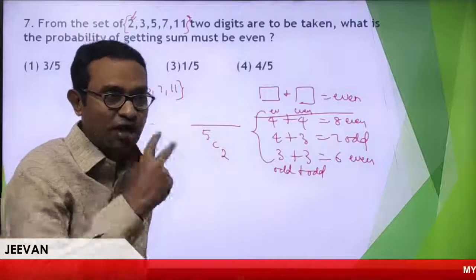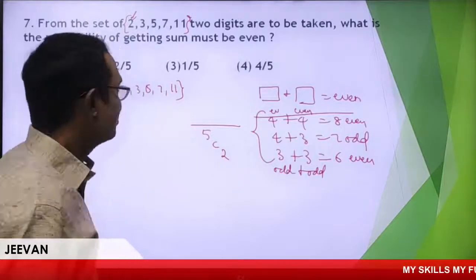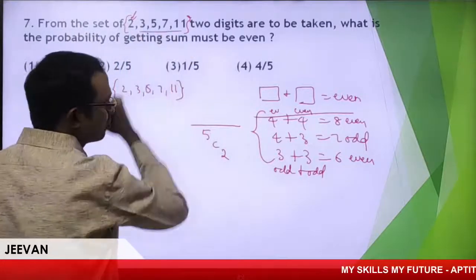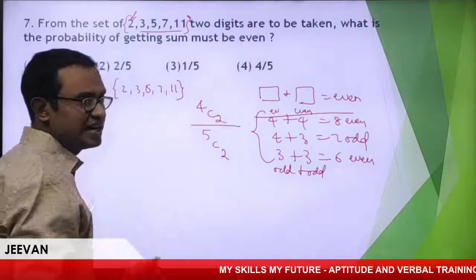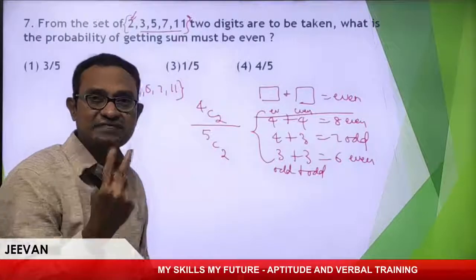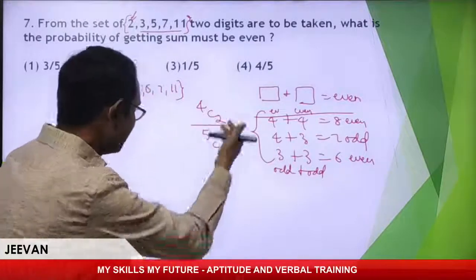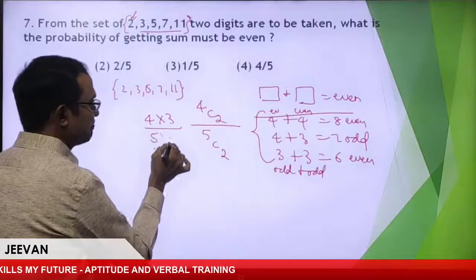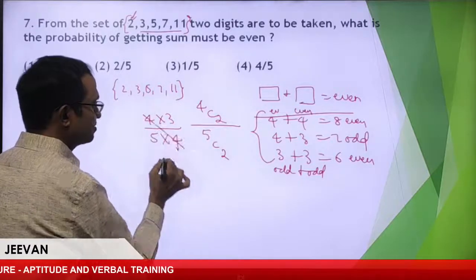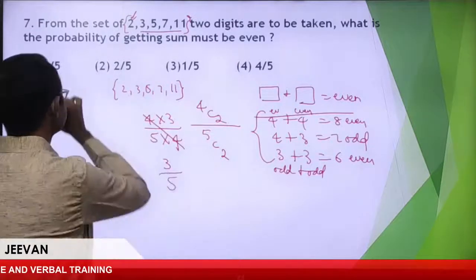Definitely we have to pick 2 odds, right? Now, how many odds are there? 4, right? I'll take only 2. If I take any 2, definitely the sum gives even. Calculation: 4 into 3 upon 5 into 4. Super. Answer is 3 by 5.